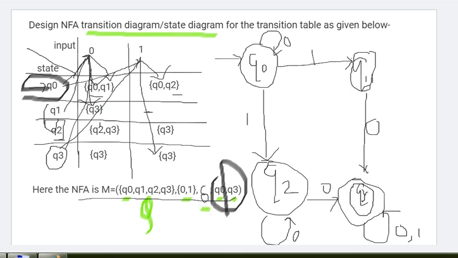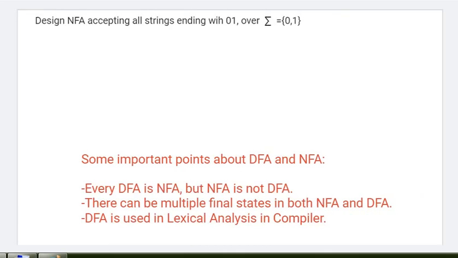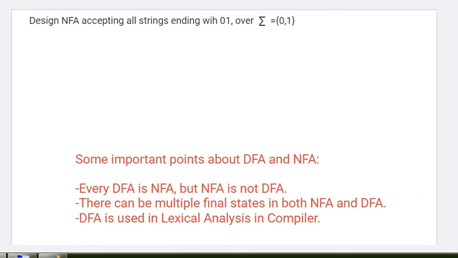So this is our non-deterministic finite automata, where multiple options for its moves are possible. I hope this was simple. Just seeing the table, we need to create the arcs and check the path. Okay, let's quickly see one more.